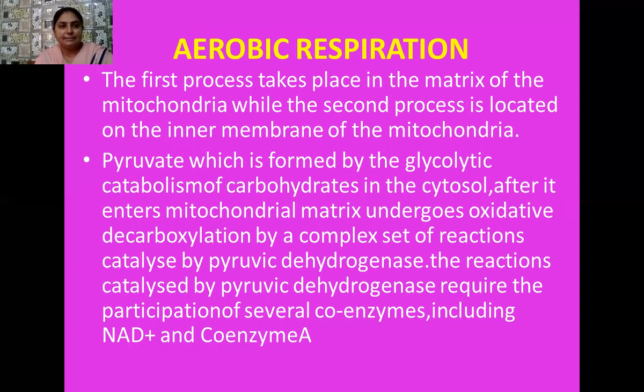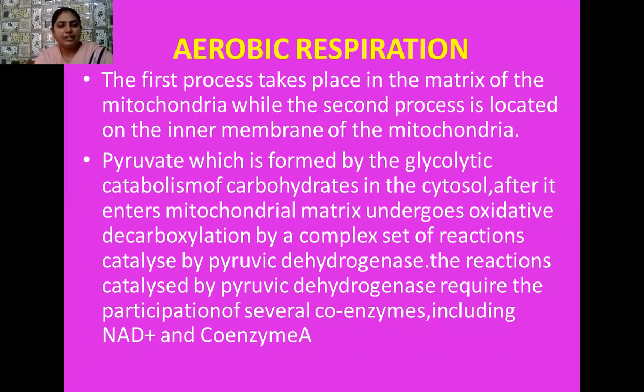The first process, in which the stepwise removal of hydrogen atoms and decarboxylation, that means removal of three carbon dioxide molecules, takes place, generally happens in the matrix of the mitochondria. Whereas the second process, in which the transport of the electrons takes place and finally their acceptance by the oxygen molecule, is oxidative phosphorylation, and it is a part of the electron transport chain. It generally happens in the inner membrane of the mitochondria, which is known as the cristae.